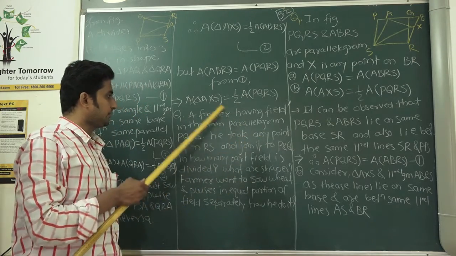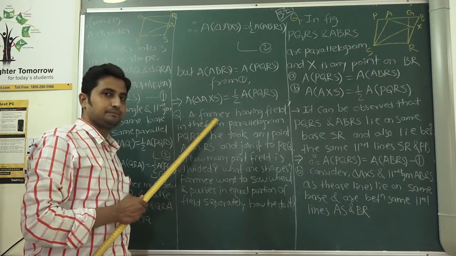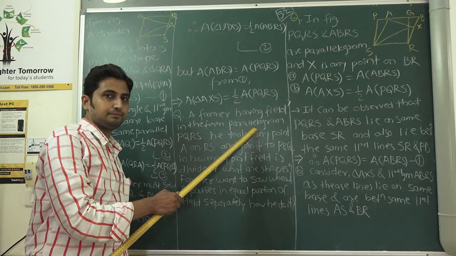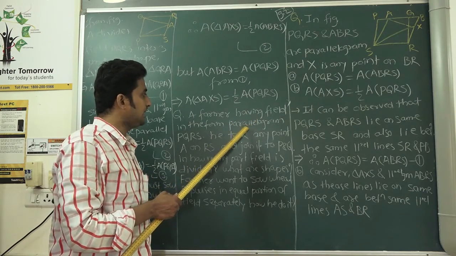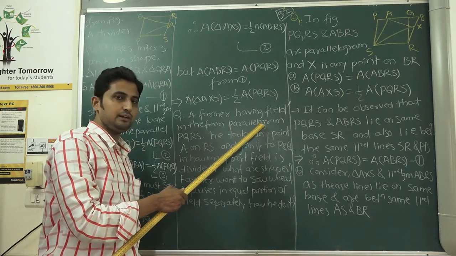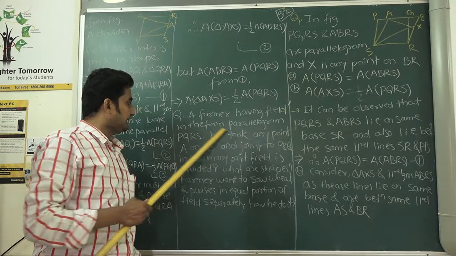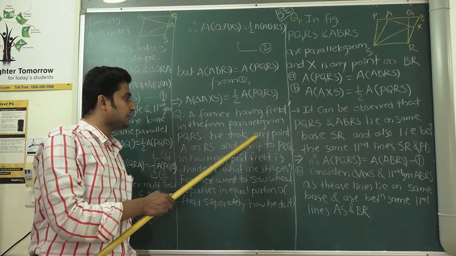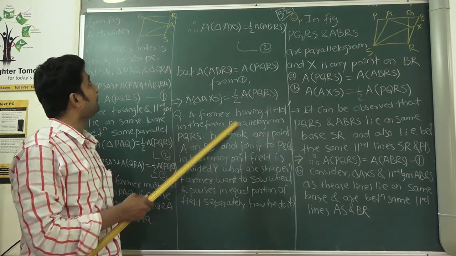So we read this out: a farmer has a field in the form of a parallelogram. A farmer is there and he has his field in the shape of the parallelogram PQRS.